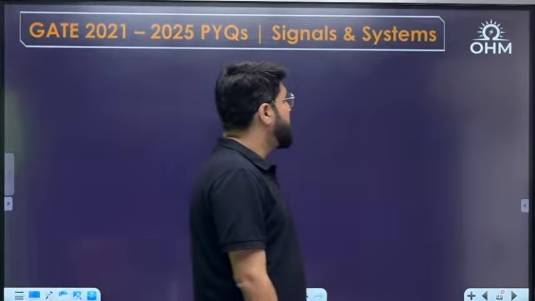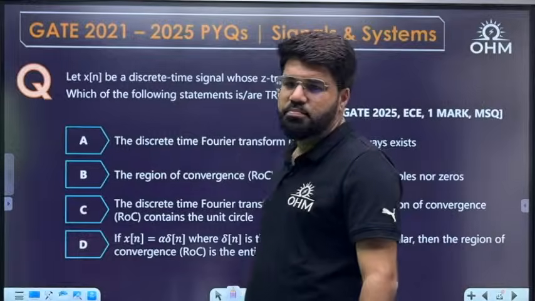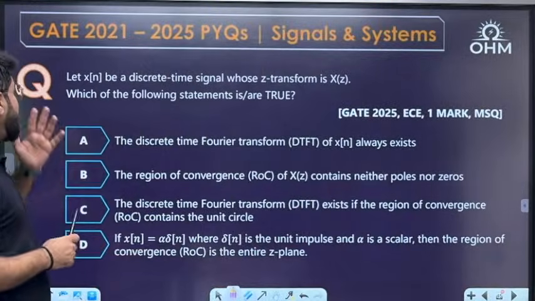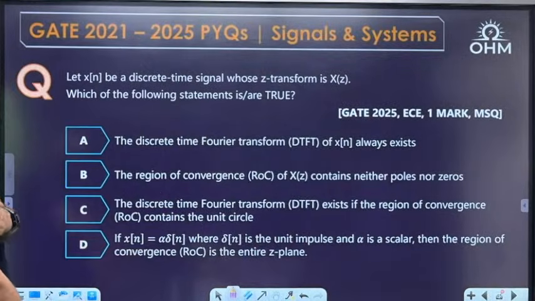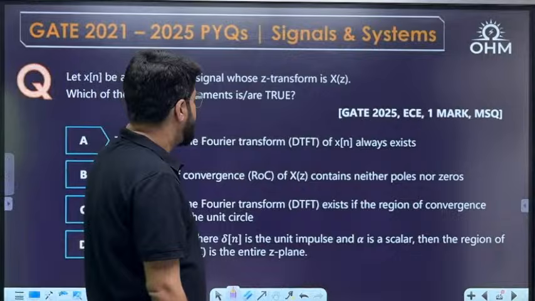Next one. GATE 25 EC 1 mark MSQ question. Actually a simple one. What is there? Let x[n] be a discrete time signal whose z transform is X(z). Which of the following statements is or are true?